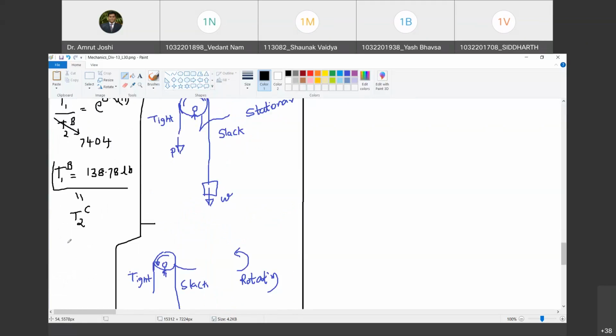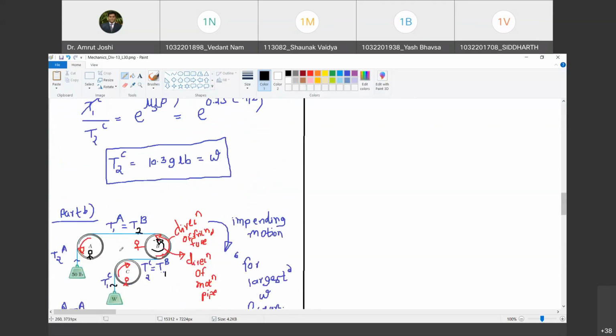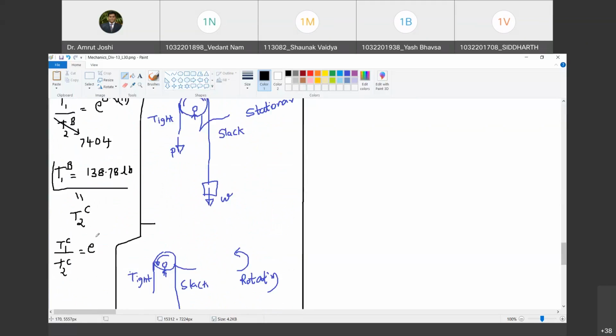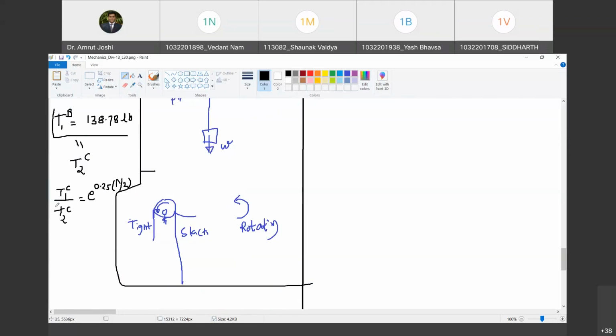So T1C upon T2C equal to E raised to, now again mu s, because pipe C is stationary, into pi by 2. And what is T2C? It is 138.78. So tell me what is the value of T1C? 205.53. Are you with me?